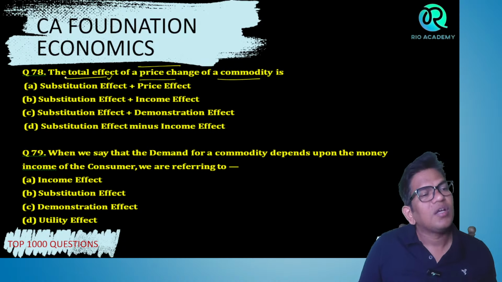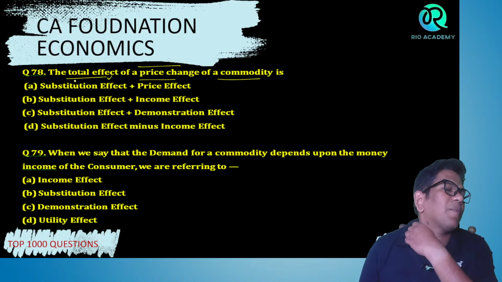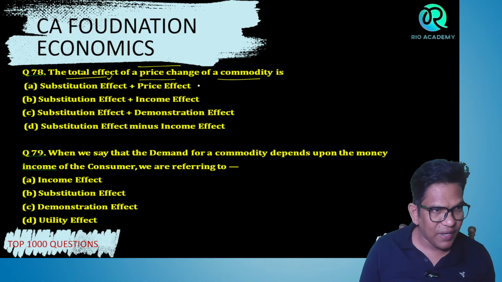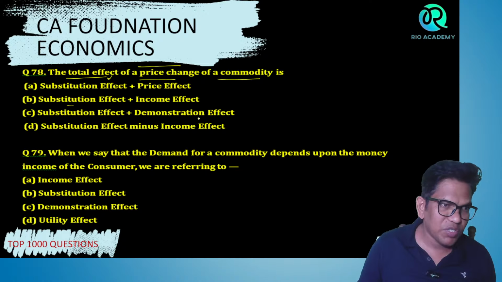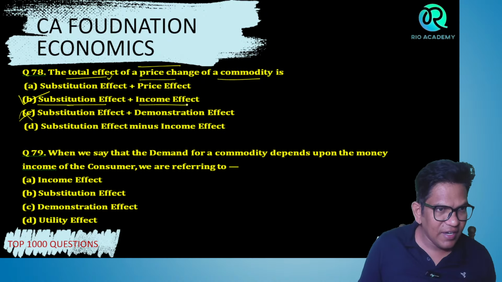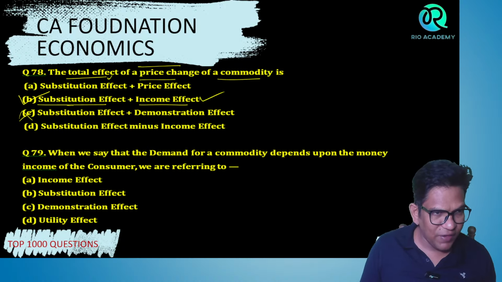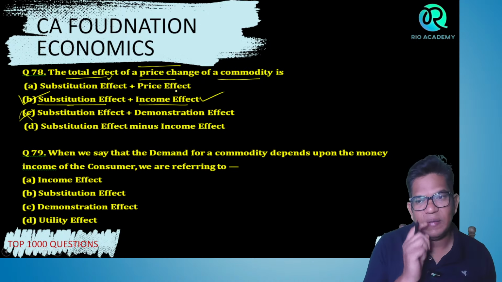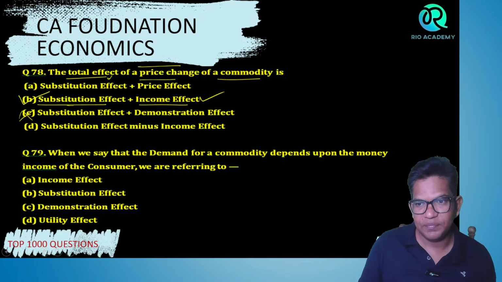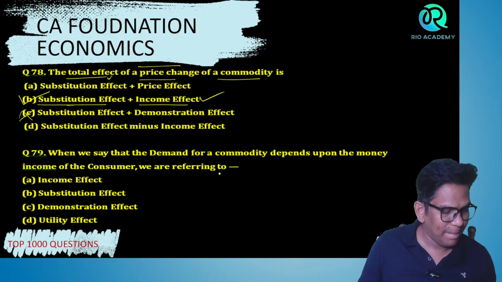Which is the right answer? The total effect of the price change of a commodity is substitution effect, price effect, substitution effect, income effect. No. The right answer is B. Remember, the total effect of a price change of a commodity is substitution effect plus income effect. Understood?